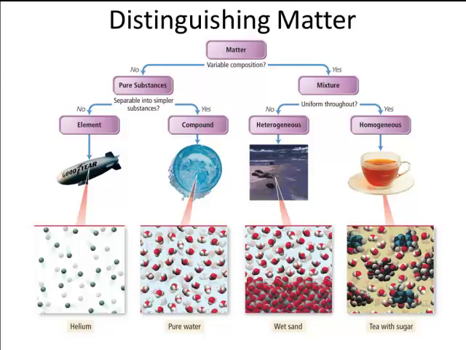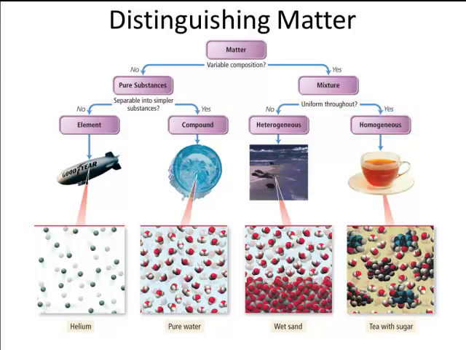It's those mixtures we talked about. Now, if that mixture is not uniform throughout, we call it a heterogeneous mixture. So, for example, wet sand: if we pick up wet sand and put it in a beaker, you'll probably have some sand settled at the bottom, and may have some water in there. It's not uniform throughout. If the mixture is uniform throughout, it's something we call a homogeneous mixture.